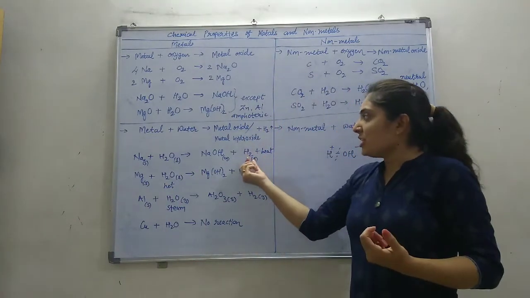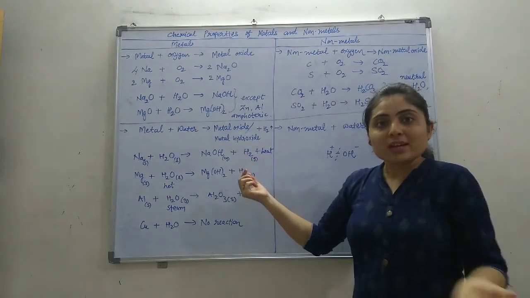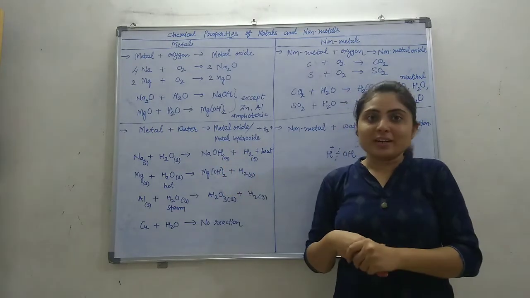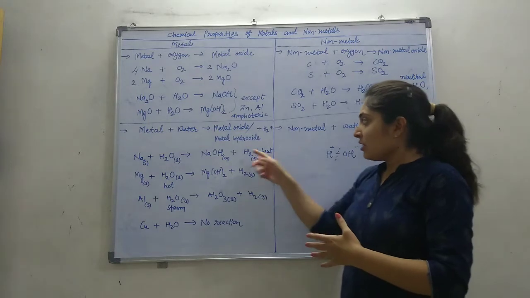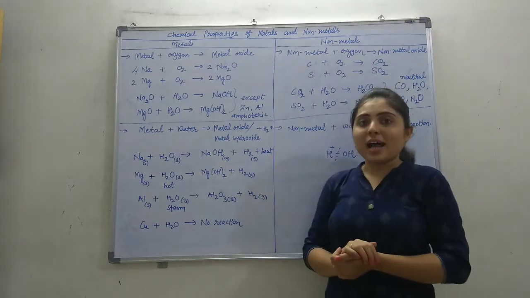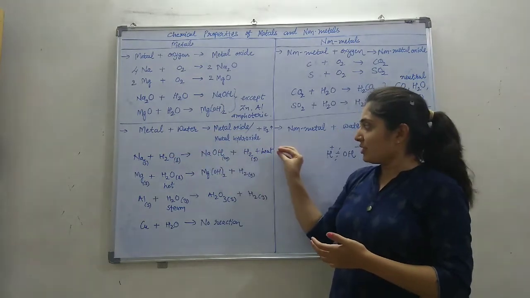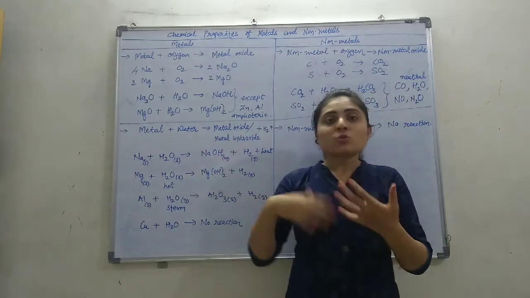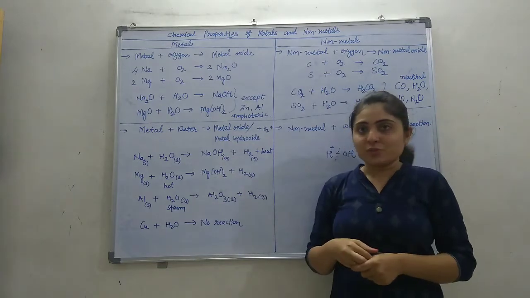So this heat energy can burn the hydrogen. So we are seeing the fire in the water when sodium is added to the water. Okay, so this heat will burn the hydrogen gas, and this is because this is an exothermic reaction. Further, sodium and potassium give this kind of reaction.